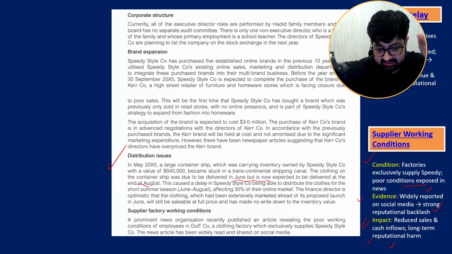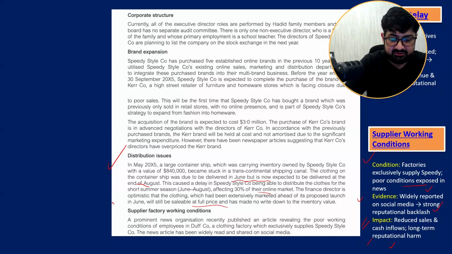June to August. This caused a delay in Speedy Style being able to distribute the clothes for the short summer season, June to August, affecting 30% of their online market. The finance sector is optimistic that the clothing, which had already been extensively marketed ahead of the proposed launch in June, will still be saleable at full price.